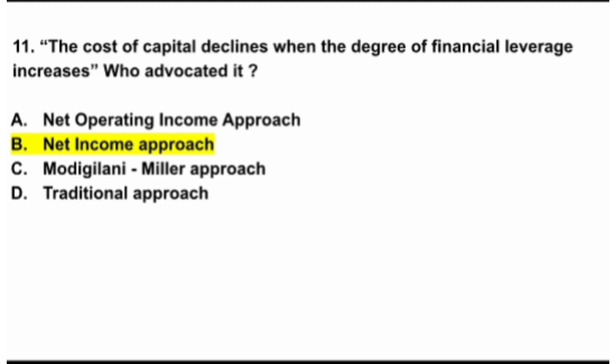And the Modigliani-Miller approach includes the arbitrage process, and the traditional approach mainly lies between the net income approach and the net operating income approach, which means that we can use debt up to a certain limit, and beyond that limit it will increase the overall cost of capital. That's the thing.